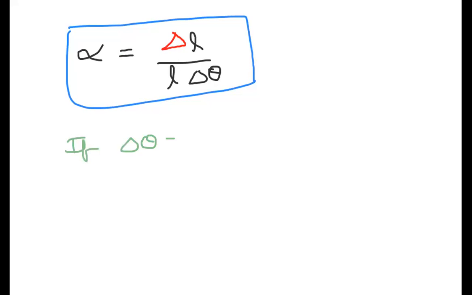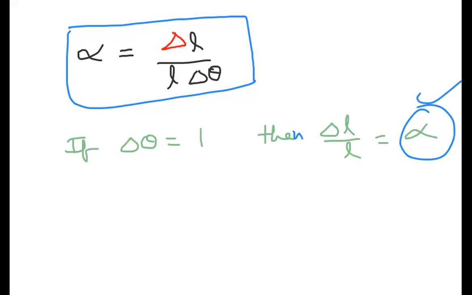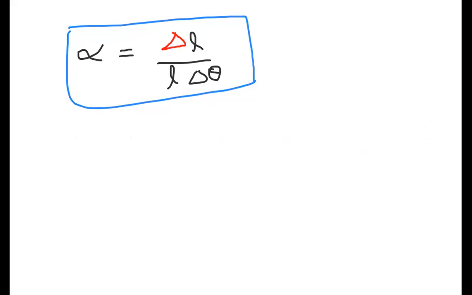If delta theta is 1, then delta L by L is called alpha. They defined alpha like that. What is alpha? It's the ratio of change in length to original length per 1 degree rise of temperature. Like that we can write: per 1 degree rise of temperature, the ratio of increase in length to original length. So this alpha is explaining that to us.